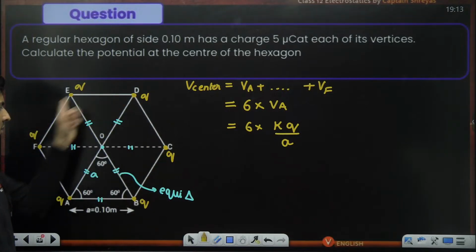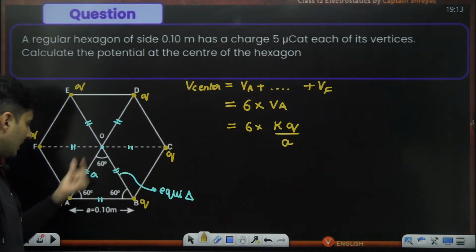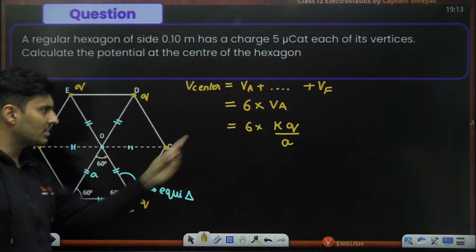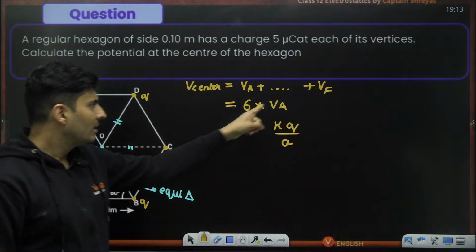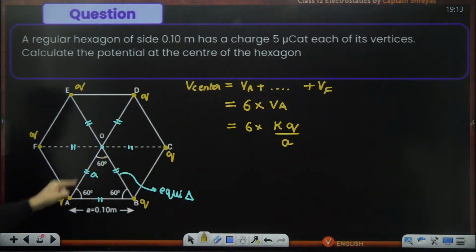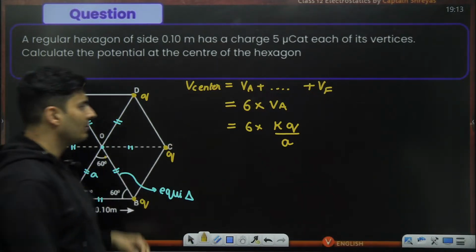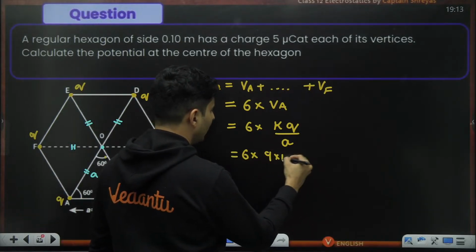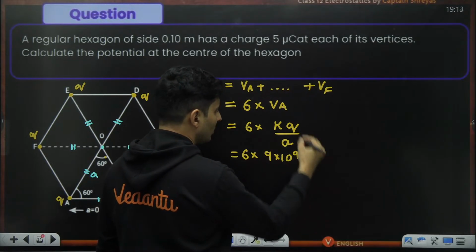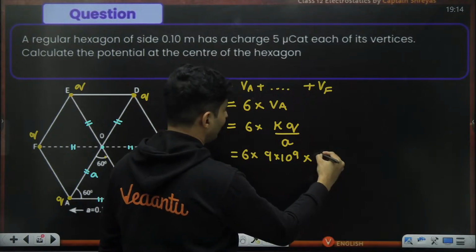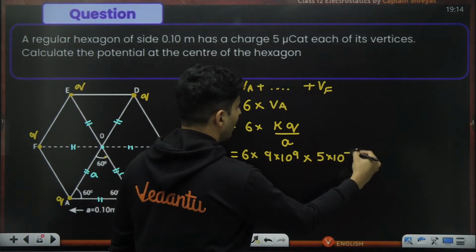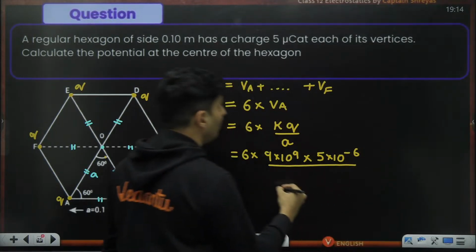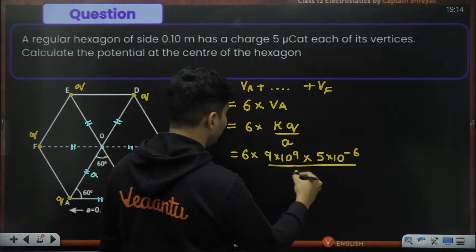So 1, 2, 3, 4, 5, 6. So take any one charge's potential, multiply it 6 times. That will be the total potential. Potential due to one will be kq by R, and R is nothing but A. So substitute 6 into 9 into 10 to the power 9, that's the value of Coulomb's constant. Charge is how much? 5 micro, so 5 into 10 to the power negative 6. Whole thing divided by A, which is 0.1 meter.